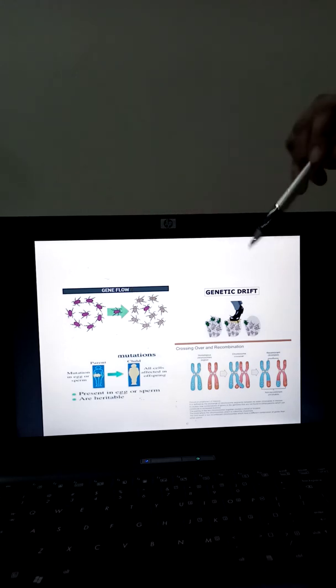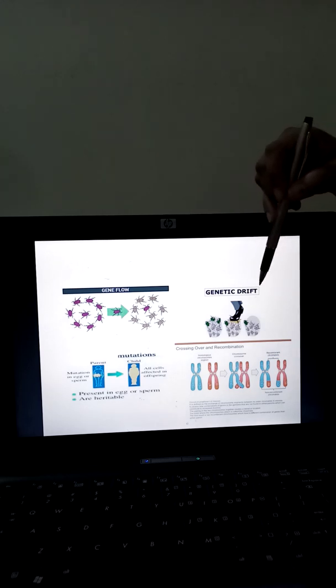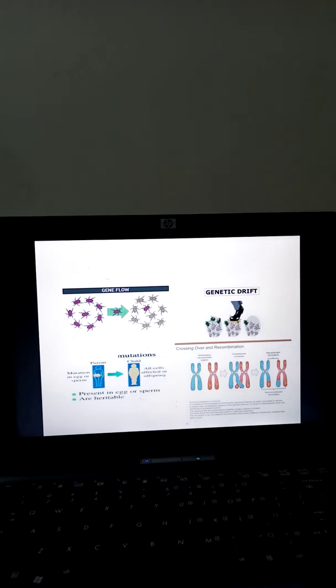Second factor is genetic drift. In our previous classes, we have studied genetic drift. What is genetic drift? By definition, it is a sudden change in the frequency of the genetic material because of an accident or an incident. If you remember, we had an example of a farm with red color and blue color beetles.